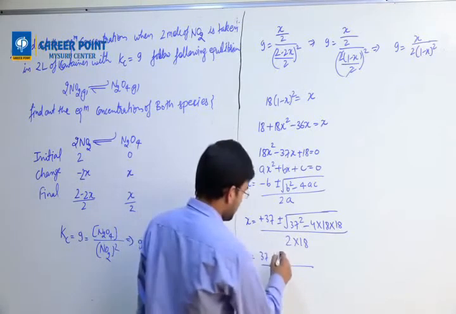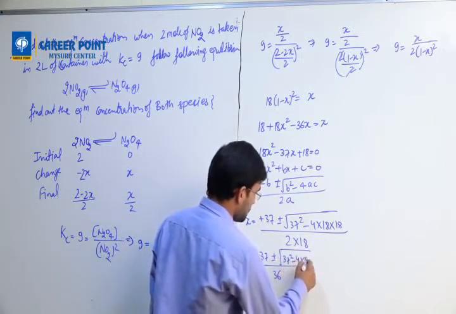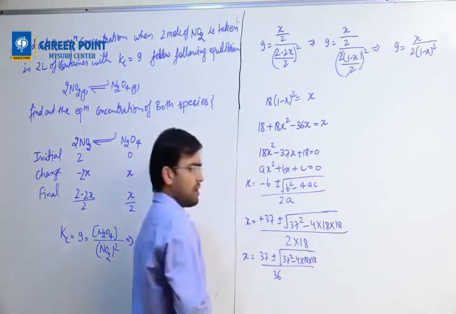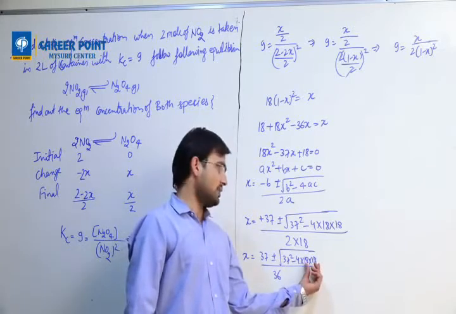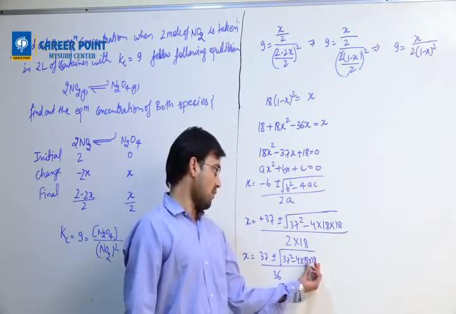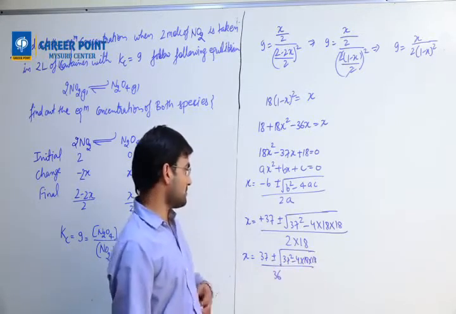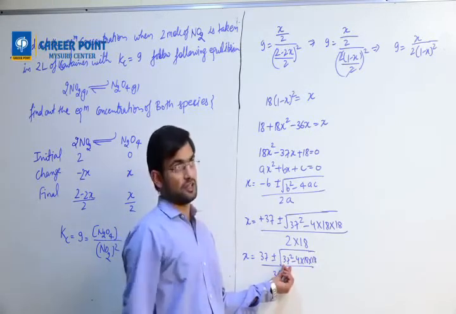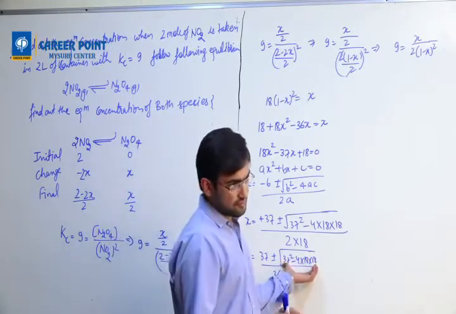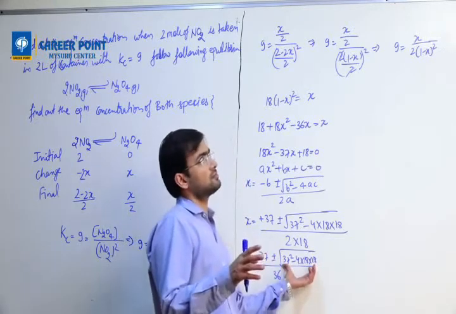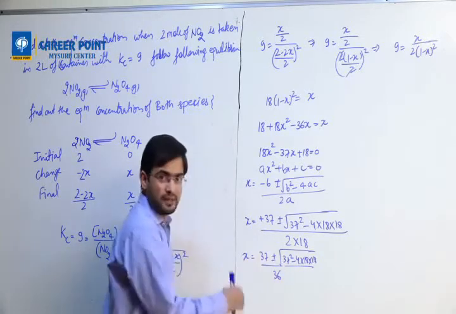Okay. Then 37 square minus 4 into 18 into 18. For rounding of calculation, what you can do is you can understand this is 20. Okay. 20 into 20, 400. 400 into 4, 1600. And if you write this as somewhere 40, it will also become 1600. So this value comes somewhere as 1.23. Okay. Then we are going to add and subtract from this value.